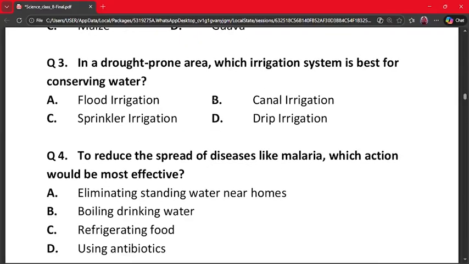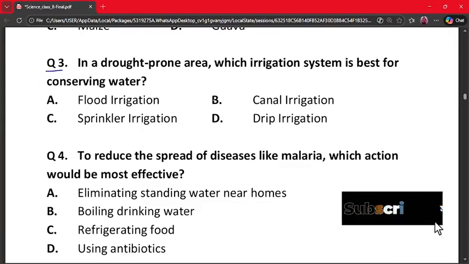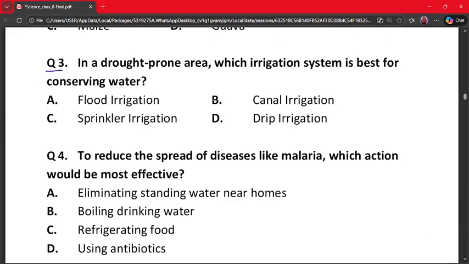Our next question is question number 3. In a drought prone area, which irrigation system is best for conserving water? A. Flood irrigation, B. Canal irrigation, C. Sprinkler irrigation, and D. Drip irrigation. The correct answer is drip irrigation, because drip irrigation supplies water directly to roots and very little water is wasted and evaporation loss is minimal. So this method conserves maximum water. So drip irrigation is the best and correct answer.